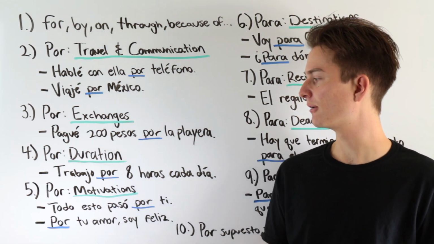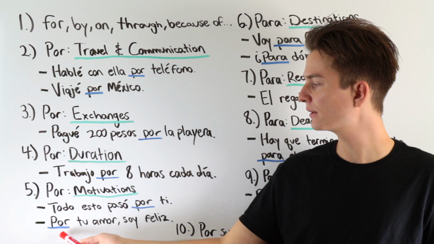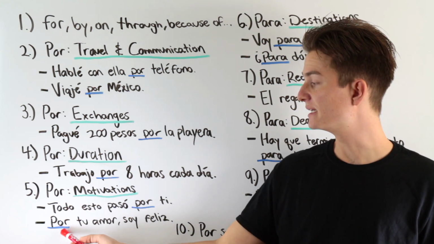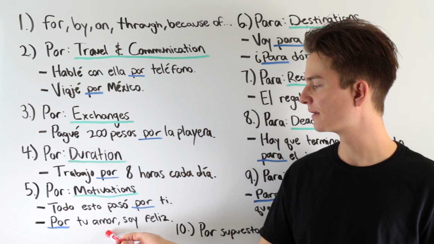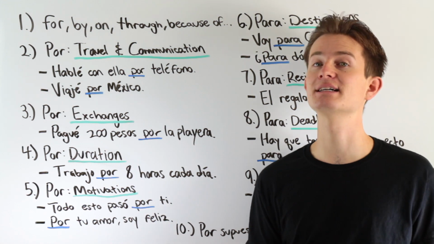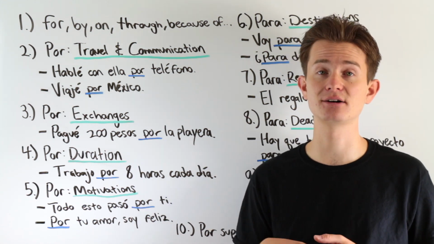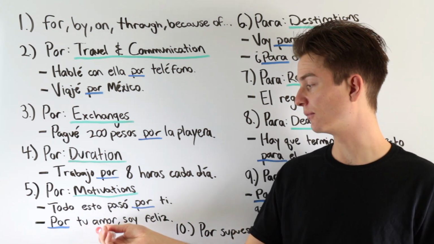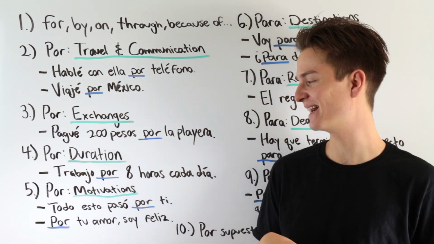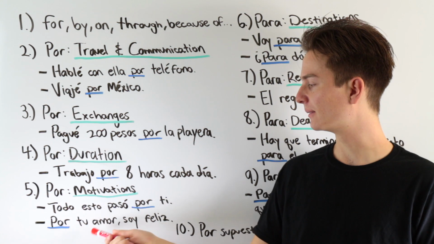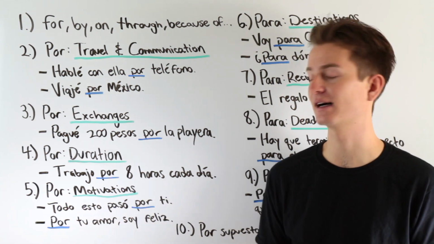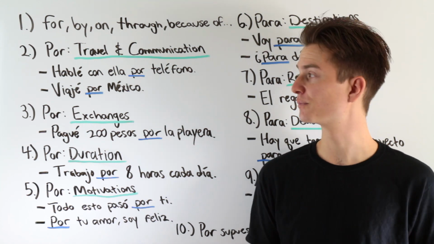Okay? All right, last example. Por tu amor soy feliz. Okay? Because of your love, I am happy. Okay? So, like I said, really common to hear this in songs in Spanish. Por tu amor, right? Something like Vicente Fernandez, right? That kind of idea. Por tu amor soy feliz. Because of your love, I am happy. Due to your love, I am happy. Okay? Cool. So there you have it.